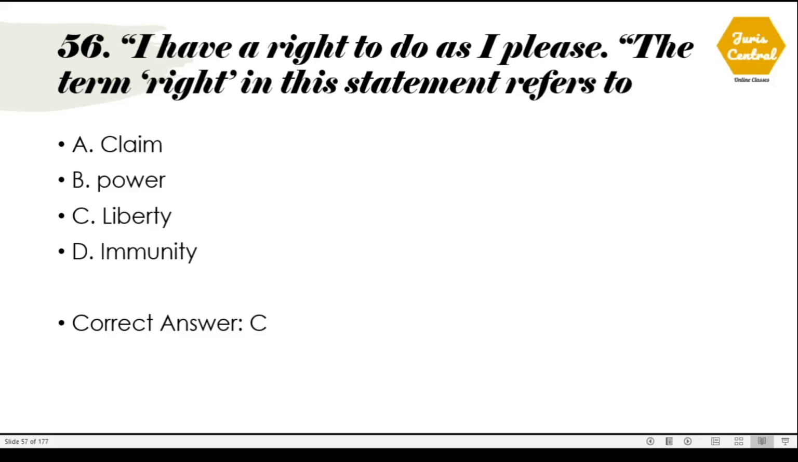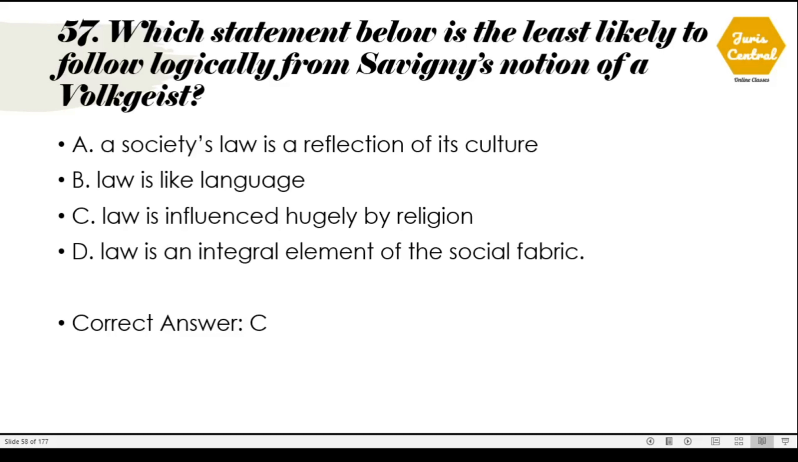56. I have a right to do as I please. The term right in this statement refers to. So in this statement the right refers to liberty, which is option number C. 57. Which statement below is the least likely to follow logically from Savigny's notion of a Volksgeist? So the correct option is option number C. Law is influenced hugely by religion.